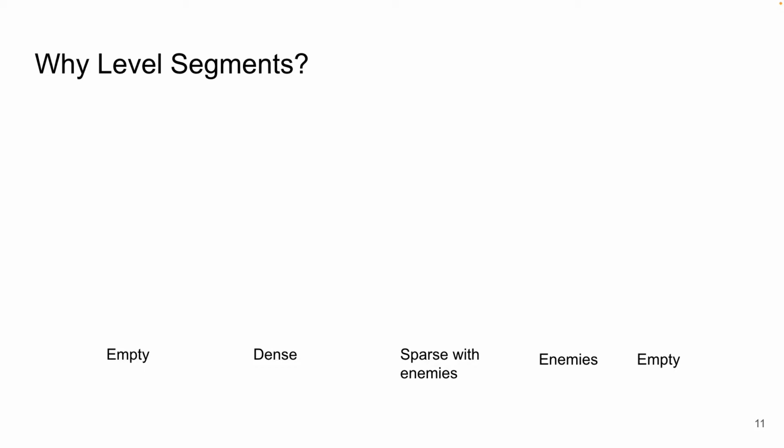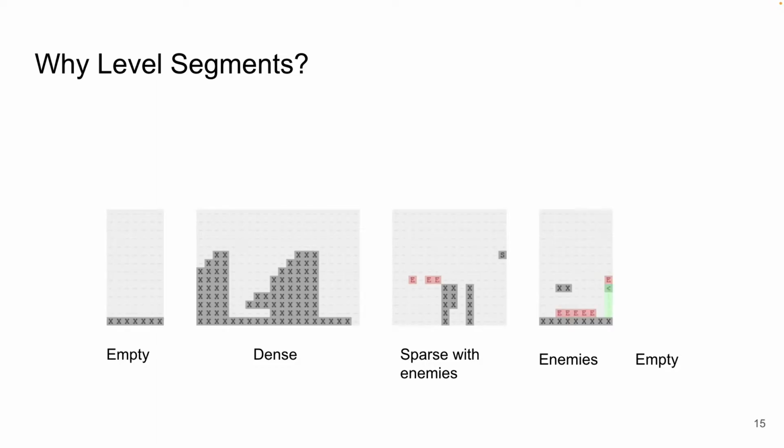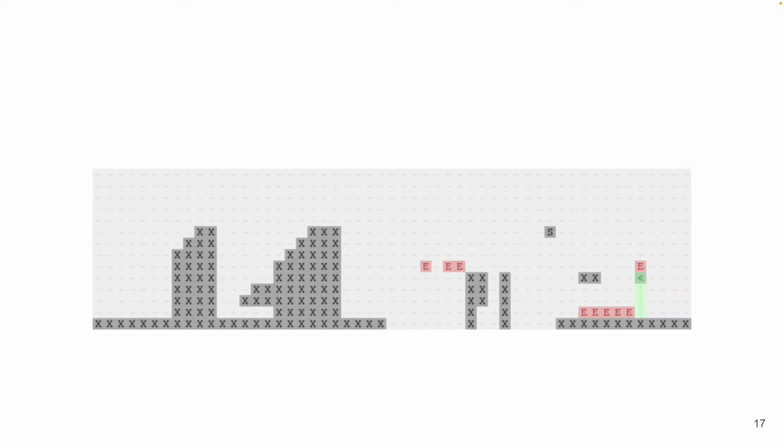So imagine we have a segment generator and we ask it to generate the segments described. We may get something like this. First, we get the pretty empty segment, then it's pretty dense, and so on and so on. Now we can make a larger level by concatenating each level segment together, but there is a problem. For those familiar with Mario, you may recognize the two problems.